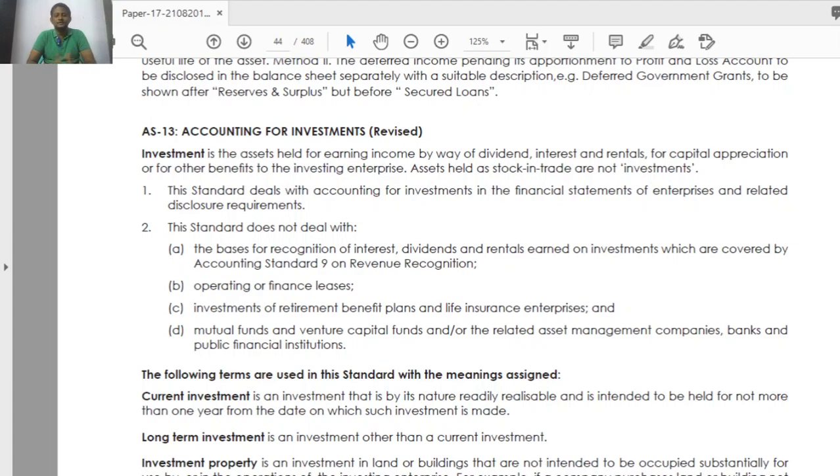But in the case of investment, it is not directly deployed into our core business. Rather, we invest for getting some gains, which may be short term or long term gains. Generally, what types of investments can we make? For example, we can invest in shares, debentures, and other securities also. Why are we investing actually? The purpose of investment is to generate short term or long term gain.